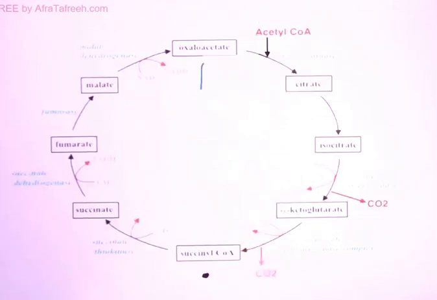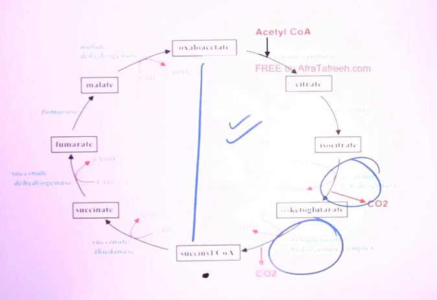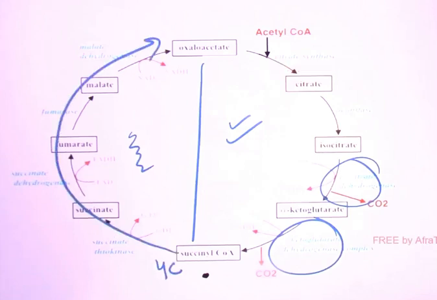Now see here, we are done with this half of TCA. In this half of TCA, we have done 2 dehydrogenases, and they are doing oxidative decarboxylation. And now this half of TCA, where we start from succinyl-CoA, and after all these reactions, we are ending at oxaloacetate. Oxaloacetate is also 4-carbon, succinyl-CoA is also 4-carbon. So all the intermediates in between these two are 4-carbon compounds. Succinate, fumarate, malate, all are 4-carbon compounds.